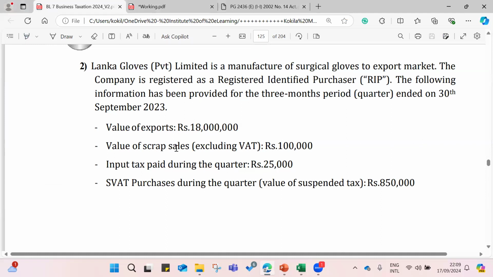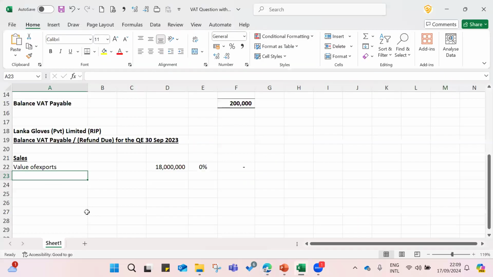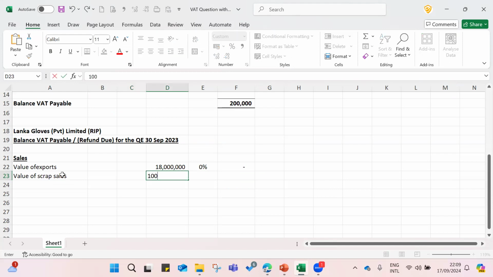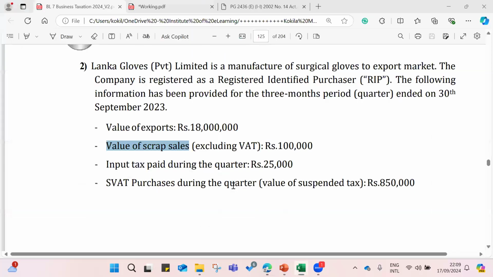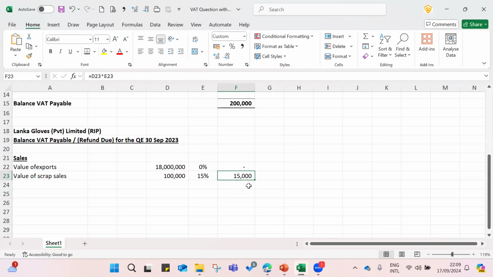The next one, value of scrap sales. You know, scrap sales are subject to VAT. Here, excluding VAT. Then the scrap sales, because there is no other information, because anyway it's not export, right? So the VAT rate for scrap sales for this quarter is anyway 15%. Then 100,000 into 15%, right? 15,000. So then total output, then all other things are inputs, right?